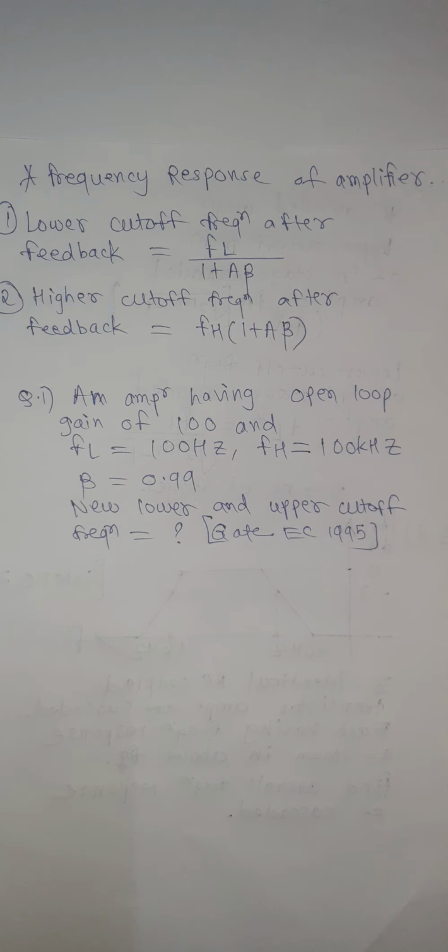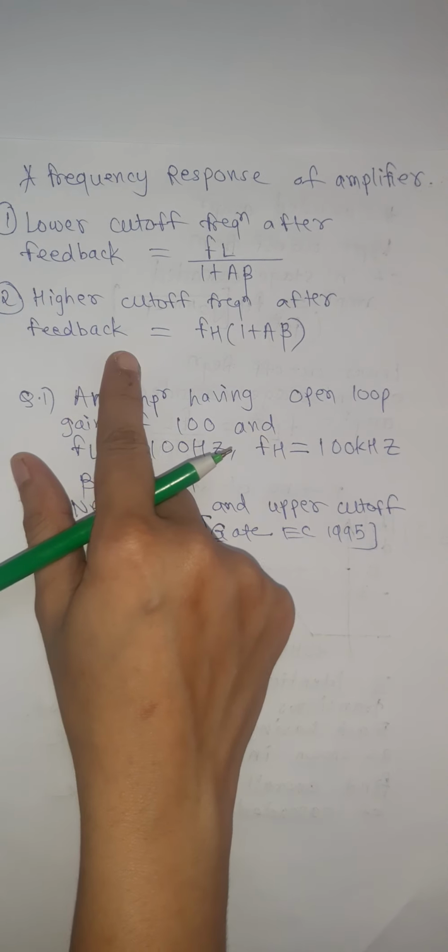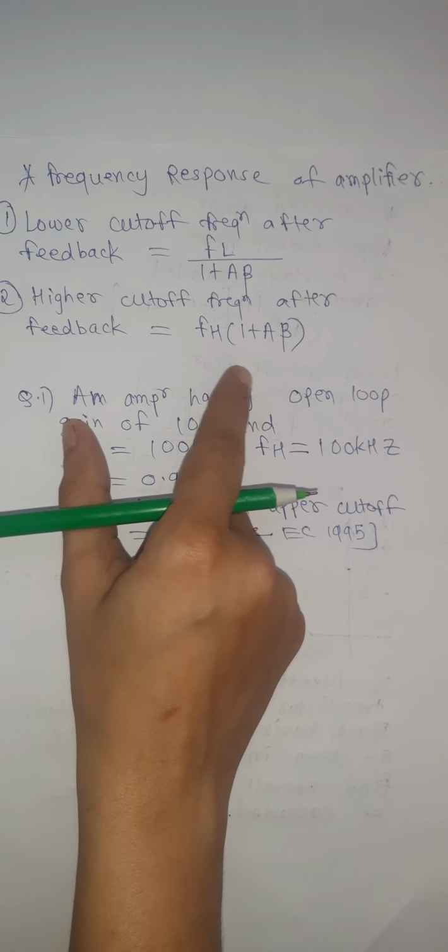So if we have open loop gain A and feedback factor beta, and suppose FL is lower cutoff frequency, then after feedback this frequency will be reduced, so FL divided by 1 plus A beta, and higher cutoff frequency after feedback is FH into 1 plus A beta.